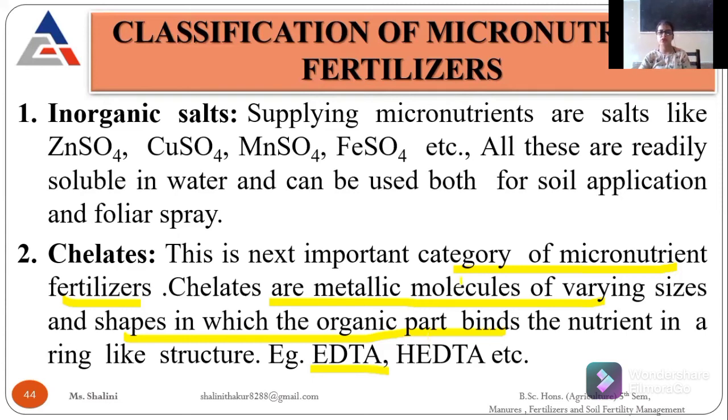That is hydroxyethyl ethylene diamine tetraacetic acid. These are the full forms of these two. In a zinc EDTA fertilizer, we bind our zinc or manganese or iron into EDTA, and we use it like that.